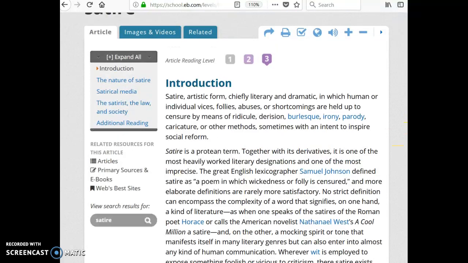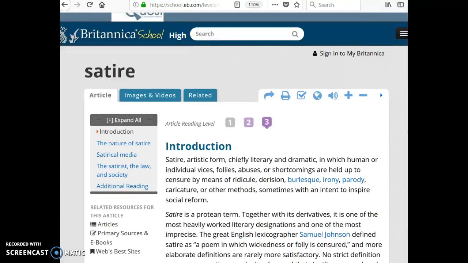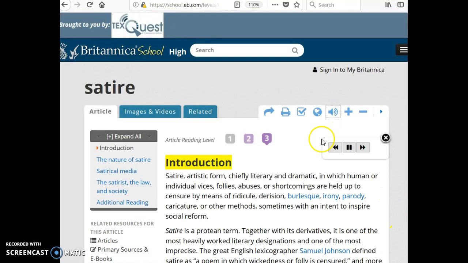And the next feature I want to show you is you can also have the articles in Britannica read to you. So you can choose this text-to-speech feature, and the text will read to you and then highlight as you go along. Nice feature.